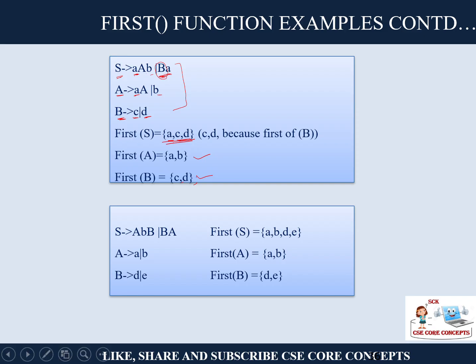Let us have a look at the next grammar. That is S goes to A B and B A. Very interesting. A is a or b, B is d or e, right? So obviously here it will be difficult. If you are finding out first for S, you have to find out the first of capital A, which you have not. So let us first find out the first of capital A and capital B. Here you require capital B, right?